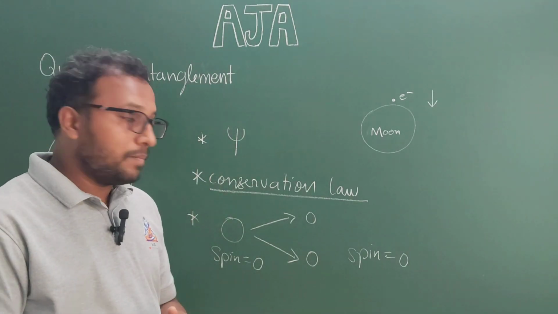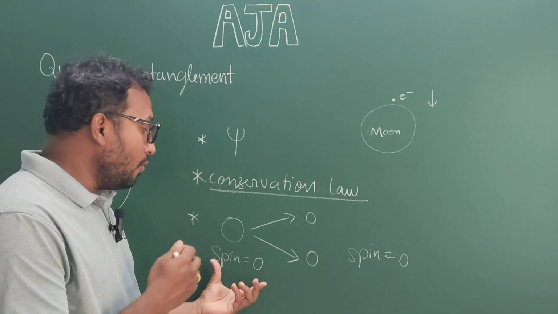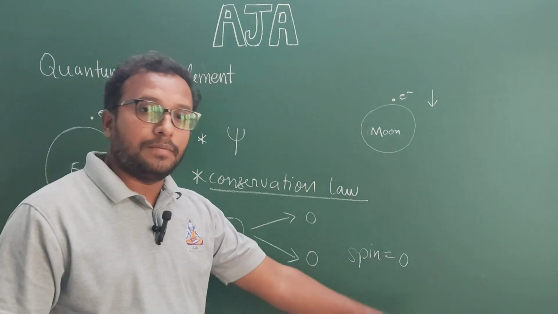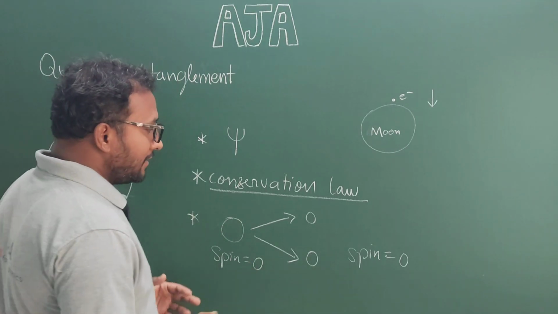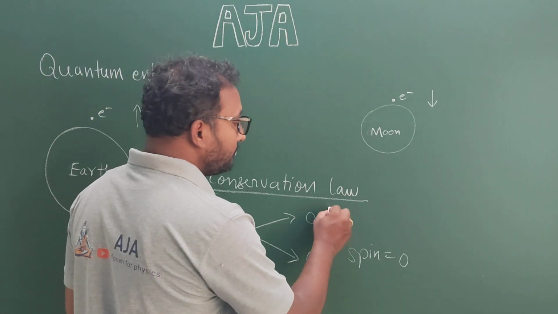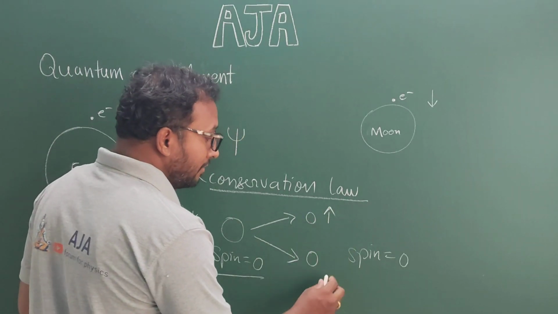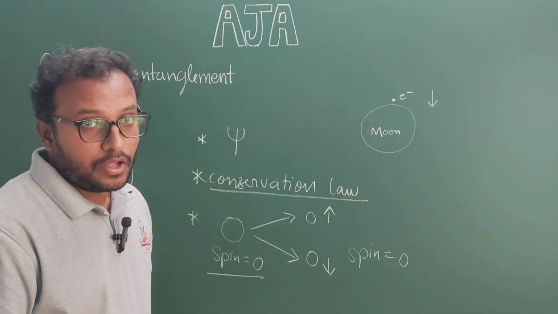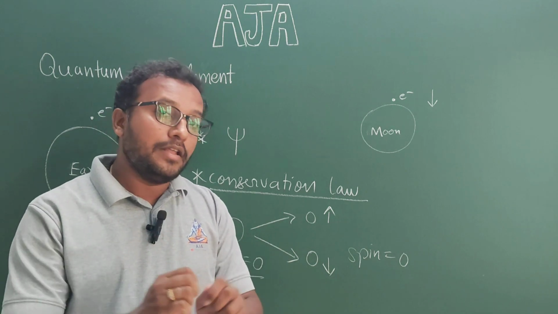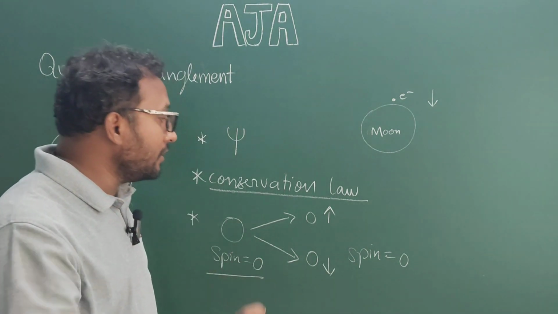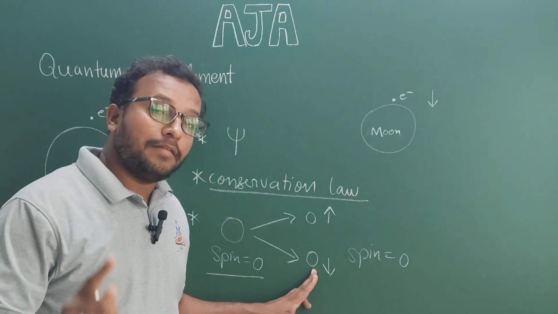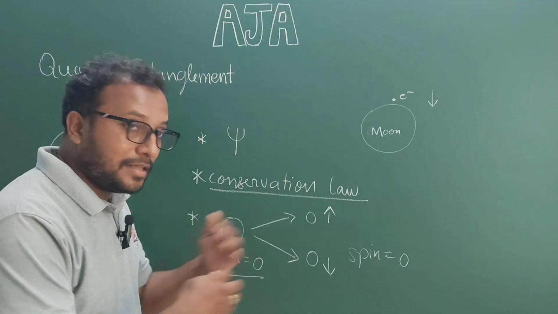This is what conservation means. The value of spin before splitting must be the same as the value of spin after something happened. So for example, if the spin is 0 for the parent particle and the first particle takes spin up, the next particle must have spin down. Irrespective of the distance between these two particles at present, it does not matter. Once you measure the spin of the first particle as spin up, the other particle, wherever it is, must take spin down. So this is how they are mathematically coupled.